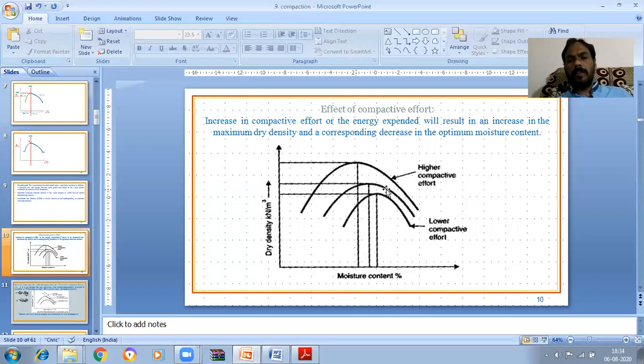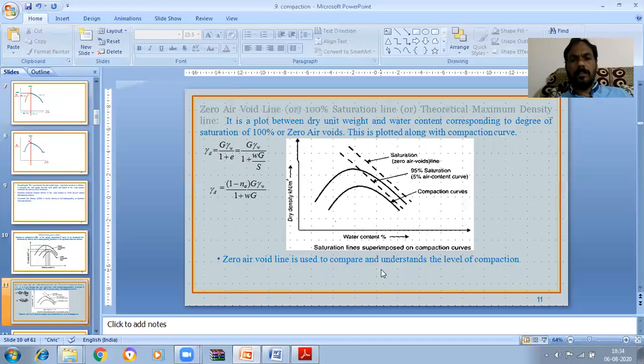When the compaction effort decreases, what will happen? Dry density decreases, maximum dry density decreases, but moisture content increases.